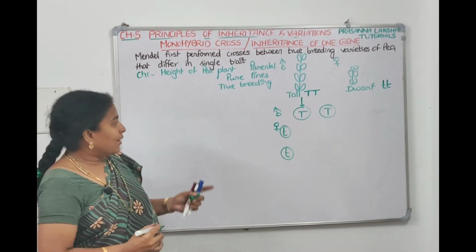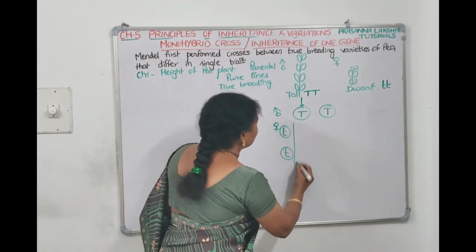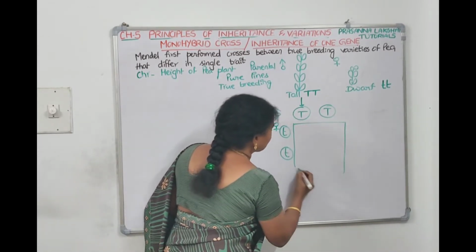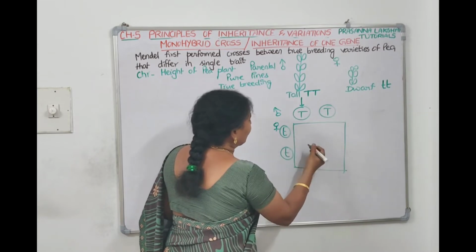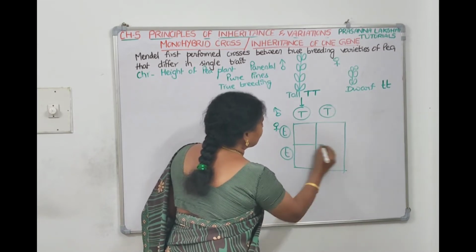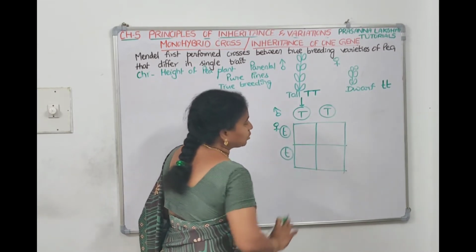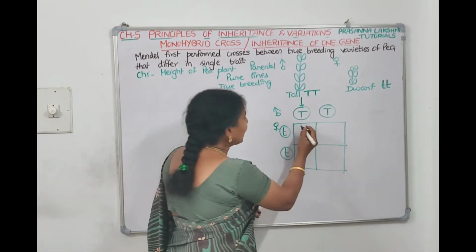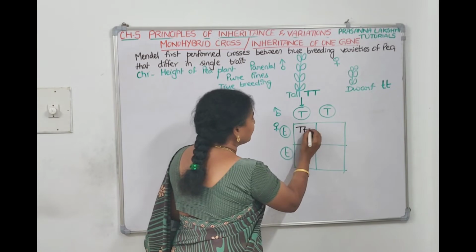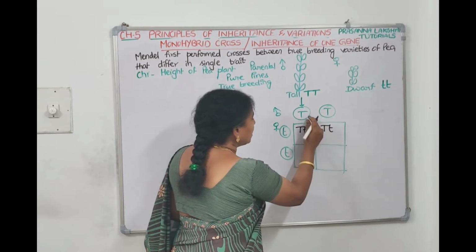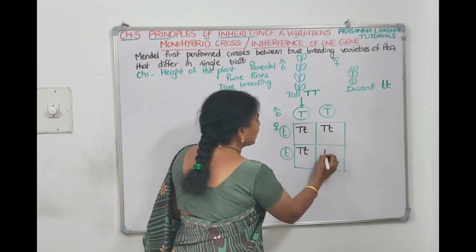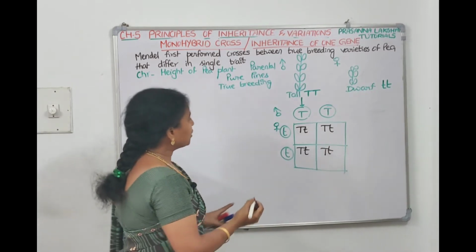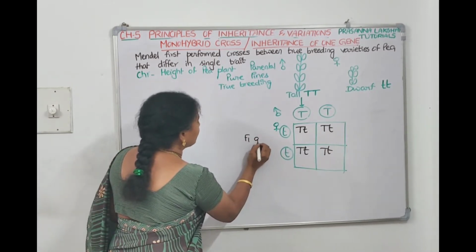If we see the combination, if the pollen grain comes and fuses, with 2 gametes on the top and 2 gametes on the left side in the Punnett square, there is a possibility of 4: capital T small t, capital T small t, capital T small t, capital T small t. Now this generation is called the F1 generation.